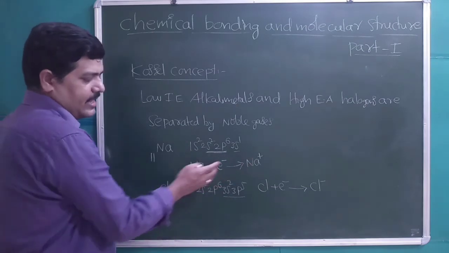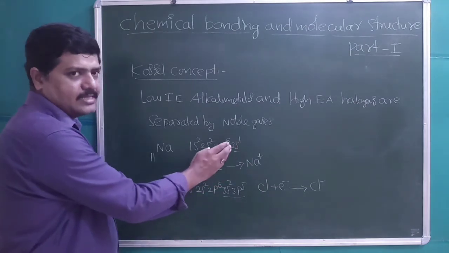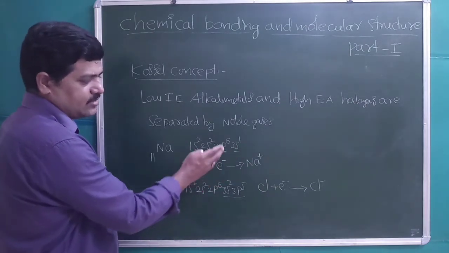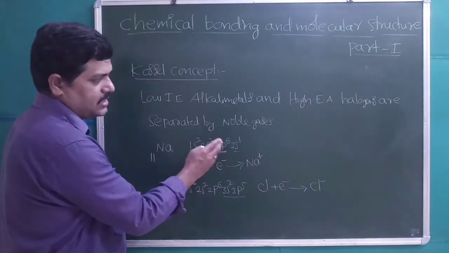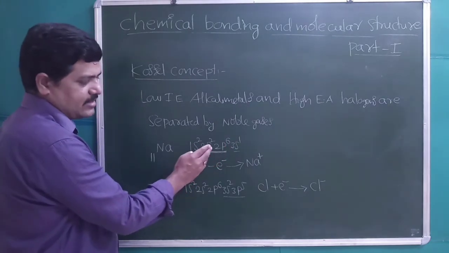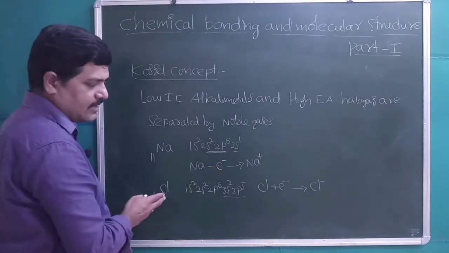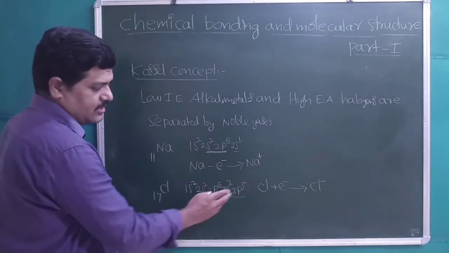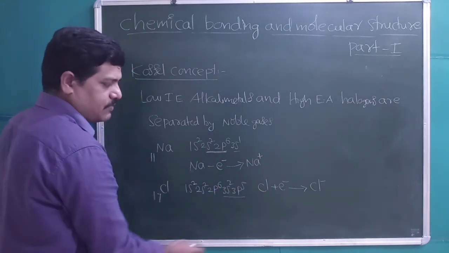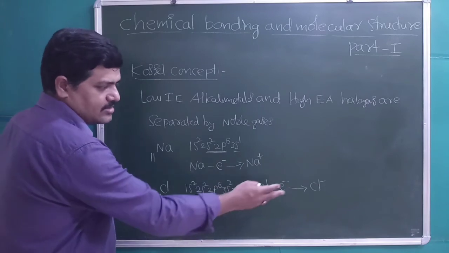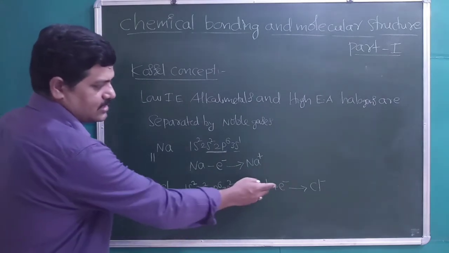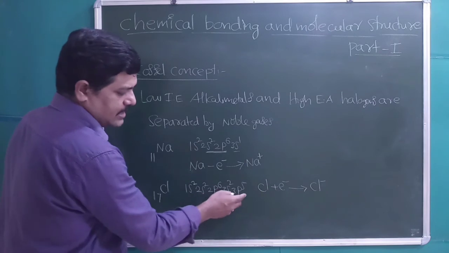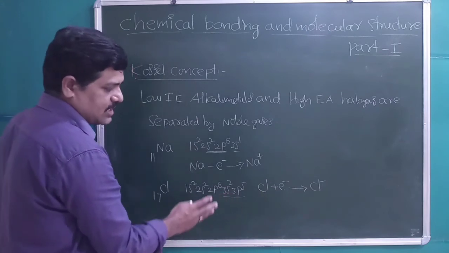Na has 1 valence electron; by losing it, it gets the nearest inert gas configuration, 8 electrons in the outermost shell. The non-metal, by gaining an electron, also gets the nearest inert gas configuration, with 8 electrons in the outermost shell.